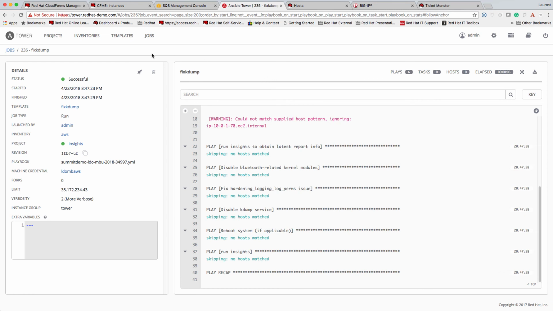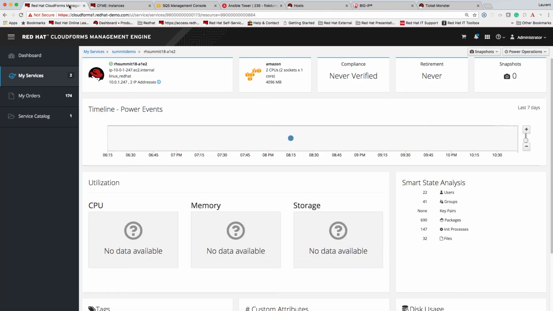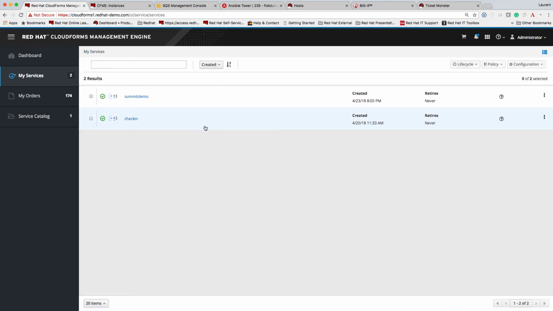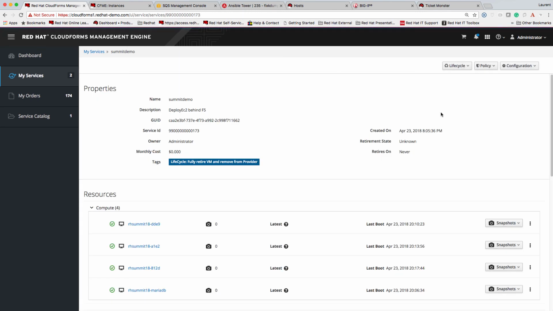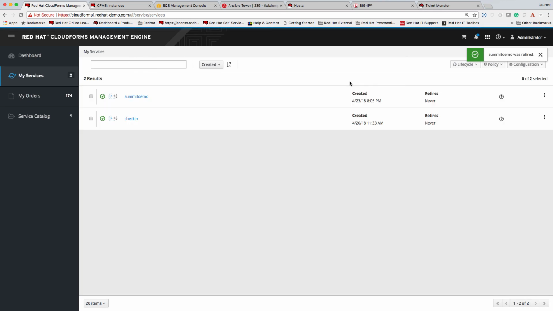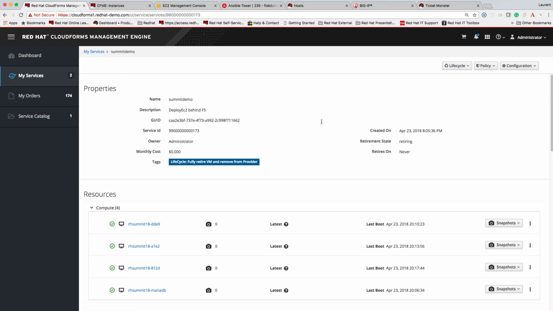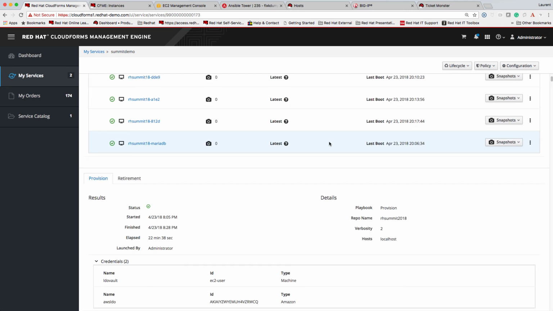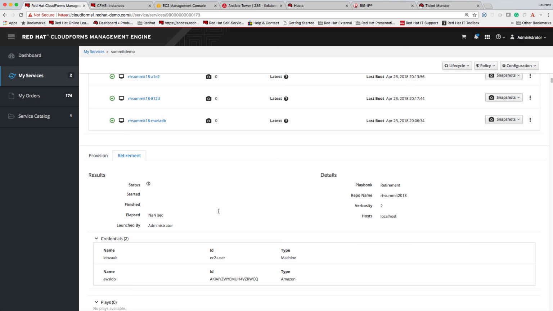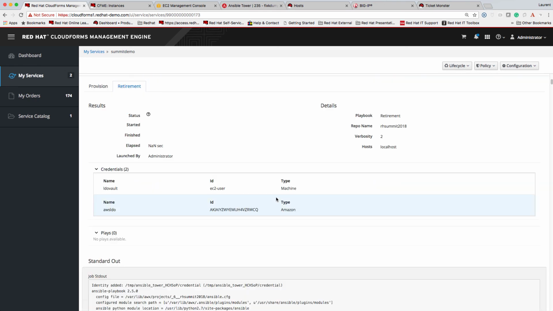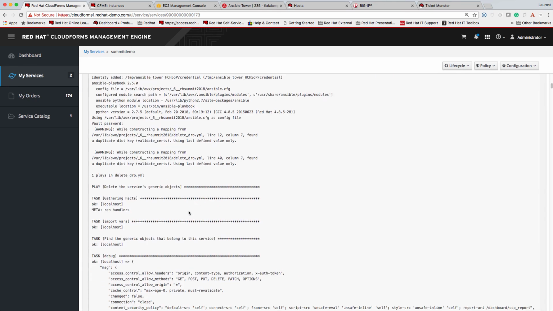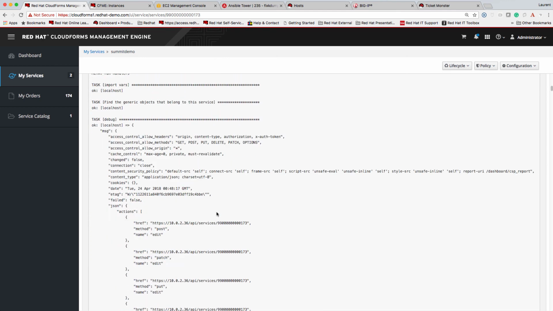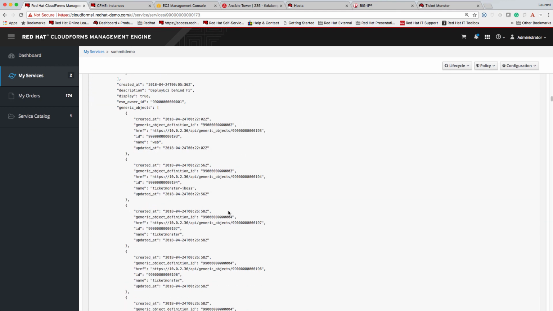So I showed you now how that integrated portfolio works. Now you can also retire that service through Ansible, which is going to remove all the components we just deployed. Let me walk you through again what we have. First we're going to delete all the generic objects, and then once we've done that, we're going to begin to delete the actual instances.